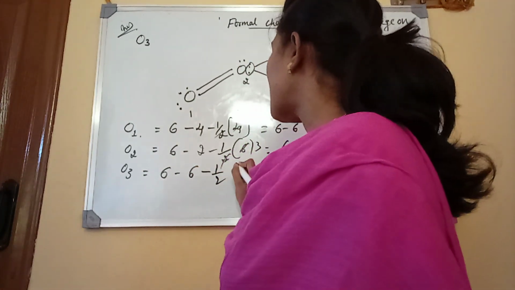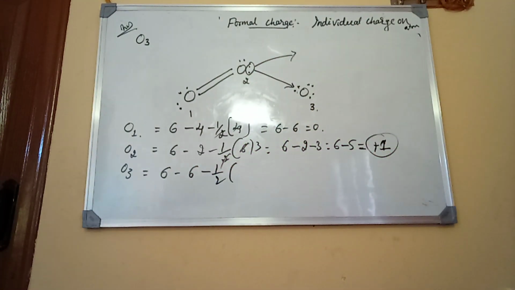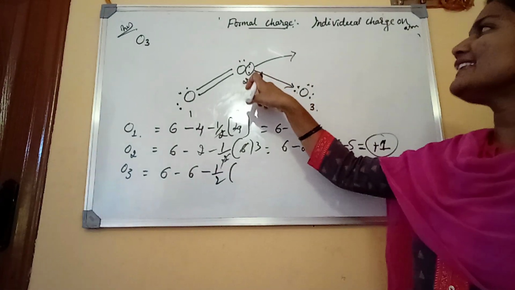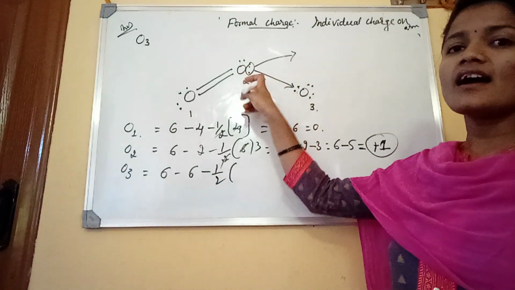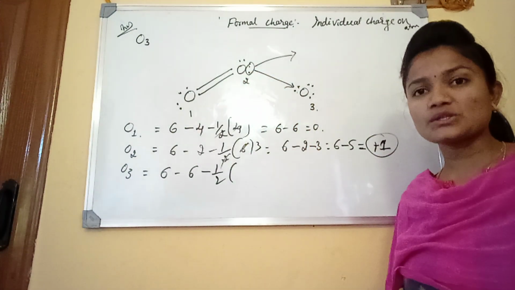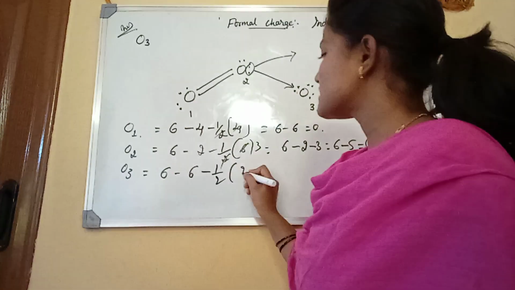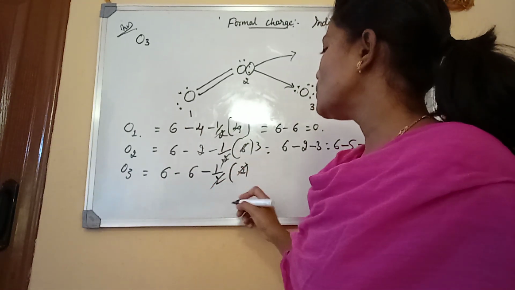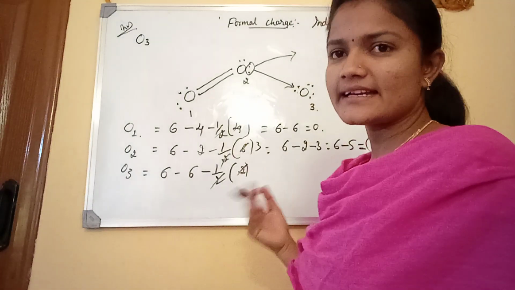Then 1 by 2 of shared electrons, how many are there? The two electrons it is taking from here, we take as shared electrons to oxygen. That's why it is 2, and 1 by 2 of 2 is 1.